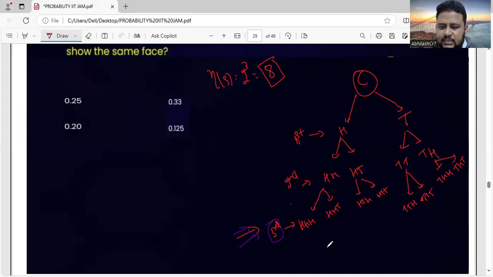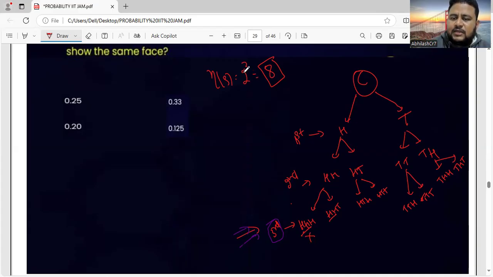Now consecutively, you should not get the same outcome. Here two outcomes should not be the same, but here three outcomes are the same. So definitely this is not possible. Here two outcomes are the same. See, look at the question.